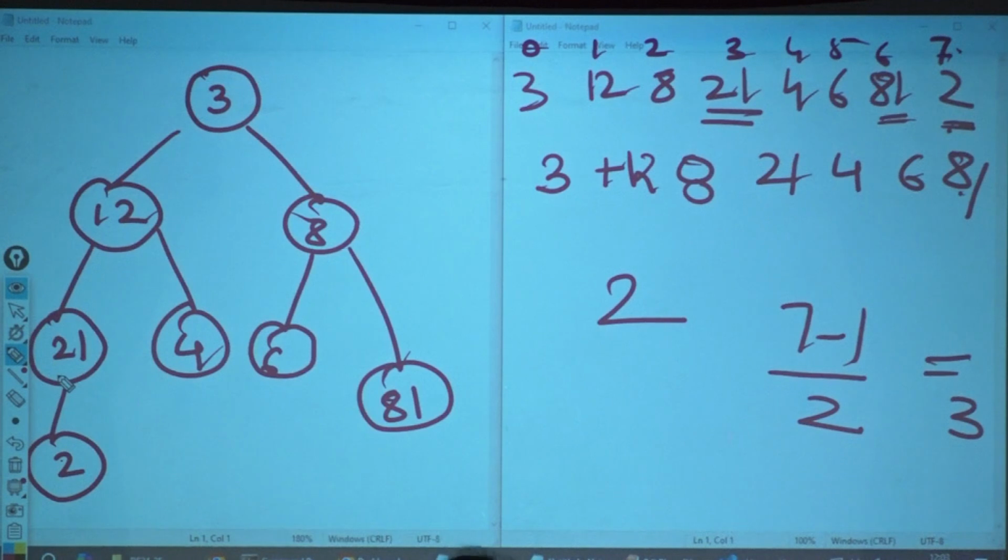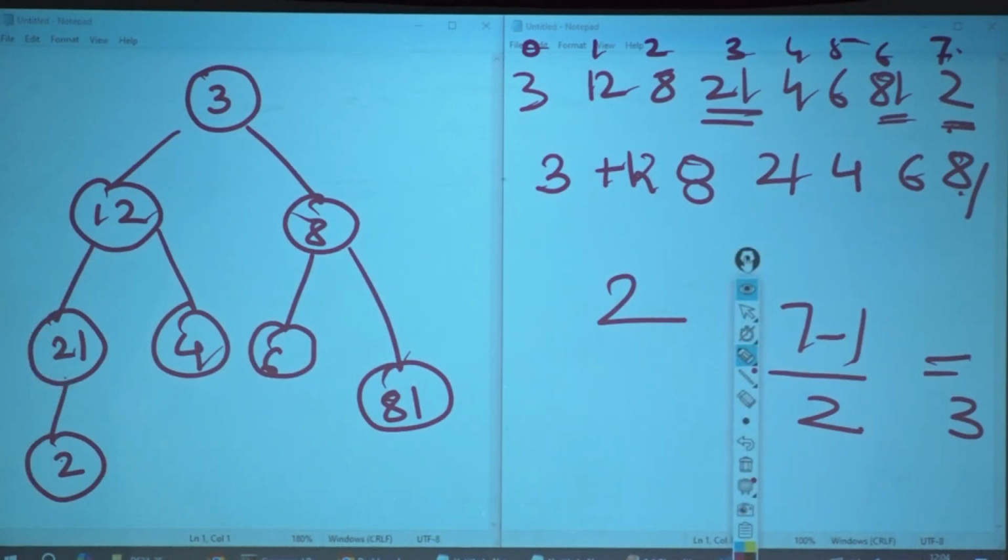So what I am going to do over here is a bubble up. What is a bubble up? 2 is where? Last leaf. Any element which I add into a tree, would it always be a leaf? Yes. So I am going to take the leaf and bubble it up till the root, if it is the smallest element. Now how would I know it is the smallest element? I know that in any subtree I take, the root has to be smallest. So right now I have added this. Who is my immediate subtree?